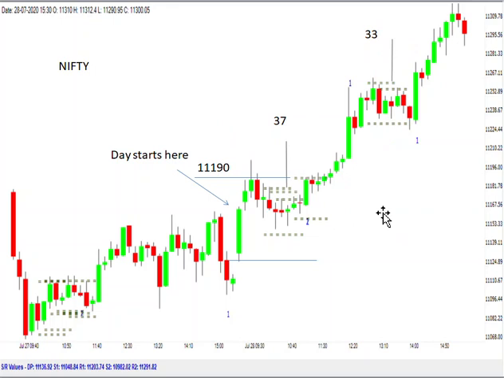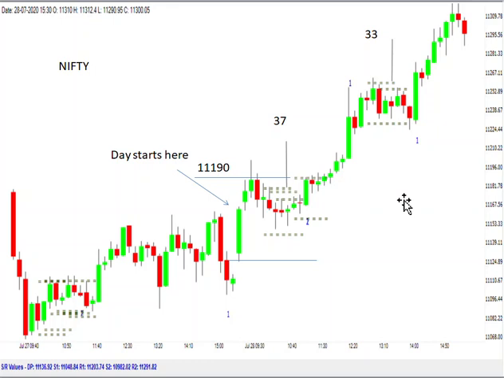But had I taken the opening range breakout, I would have been long at 11,190 and I would have carried this position all the way here and exited at 11,300 for a gain of 110 points. However, I much prefer these trading ranges because opening range breakouts are treacherous. Sometimes they work very well as they did today, and sometimes they don't. So the Nifty had a perfect trading day today.